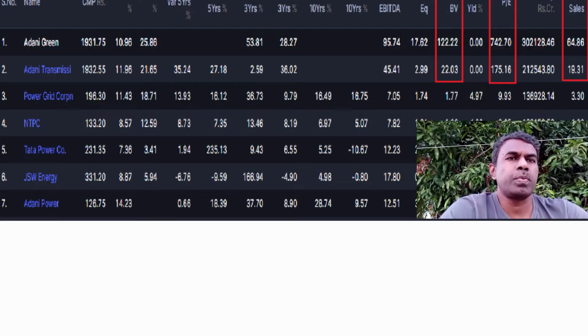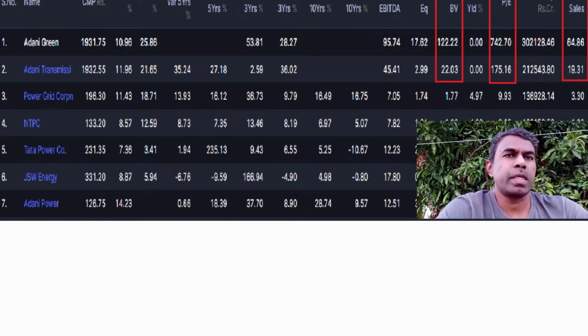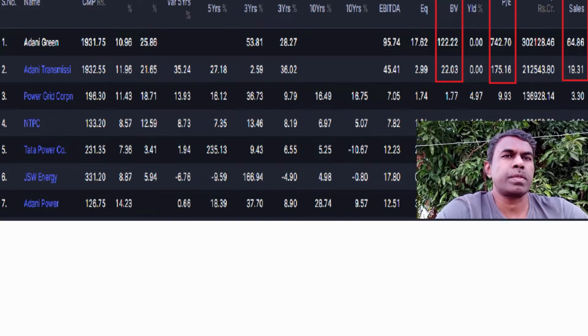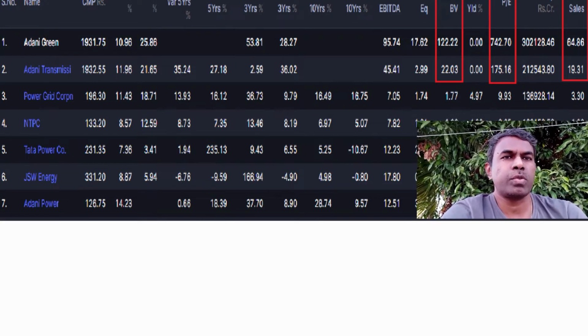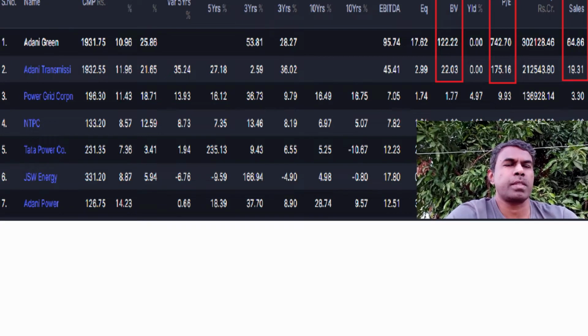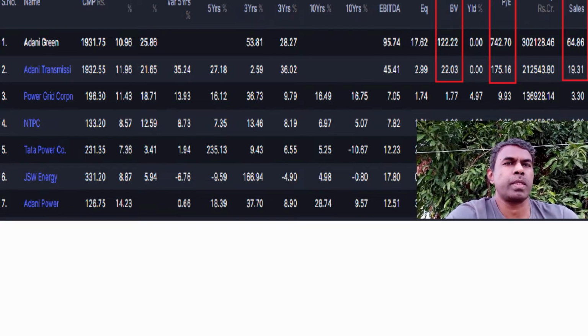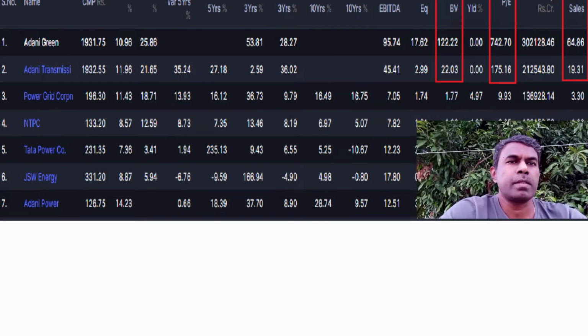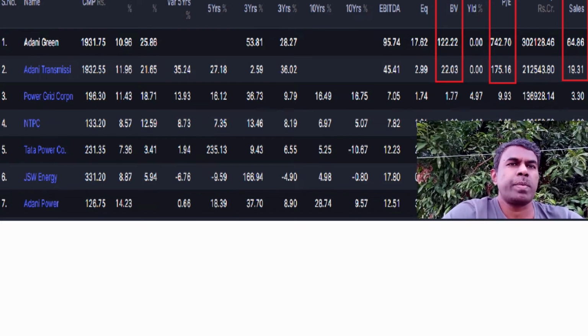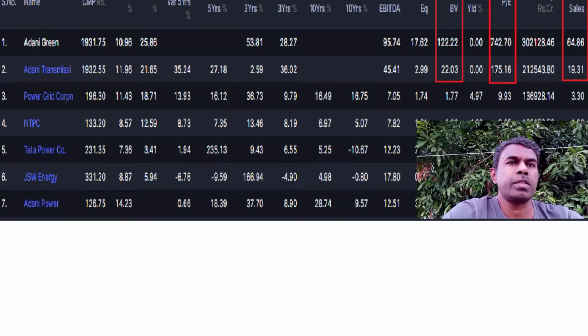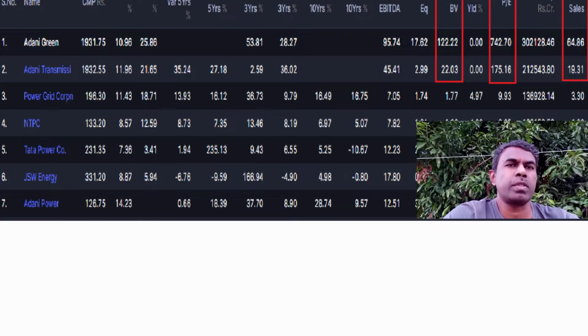Let us see a couple of stocks here which belong to the Adani group. The first stock is Adani Green Energy and the second stock is Adani Transmission. See, Adani Green Energy is quoting at a PE ratio of 700. That means it will take actually 700 years for the stock to double. Clearly, this stock is in bubble territory. And if you see, the PB ratio is greater than 50. The PB ratio should actually be in the range of 1 to 2. But here it's more than 50, so it's clearly in a bubble trend.